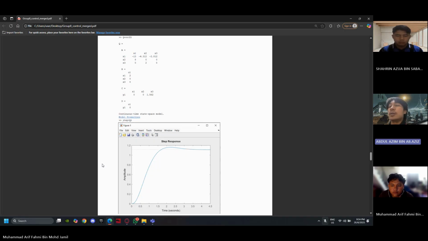This is the step response of a stable underdamped third order system. The system reacts to a step input with a smooth rise, small overshoot, and eventual settling to the steady state value. The response shape reflects good transient performance with acceptable overshoot and settling time.